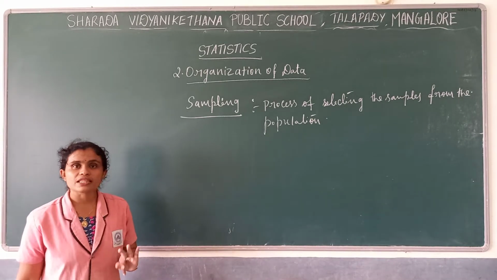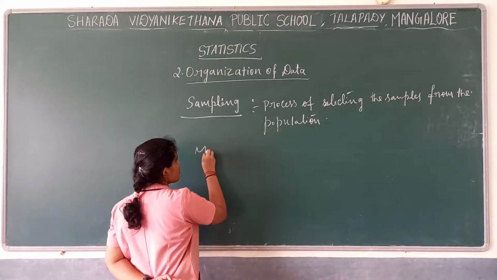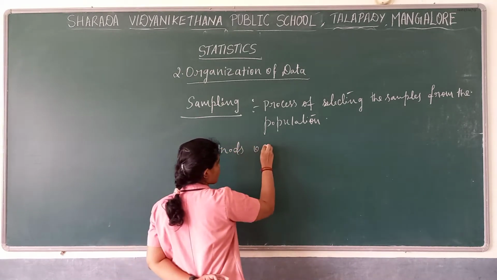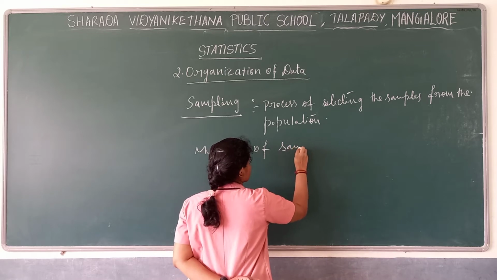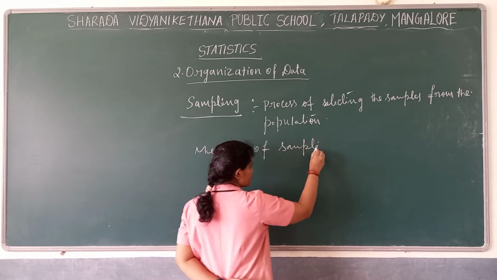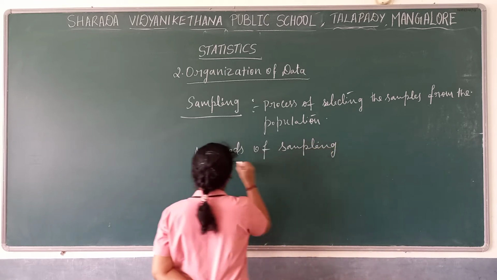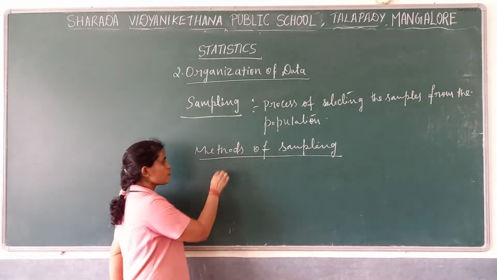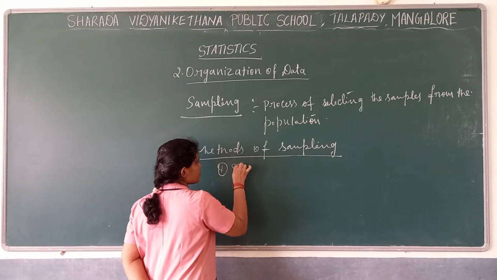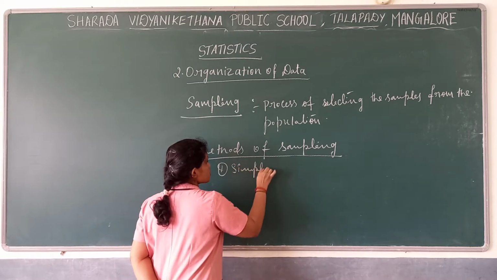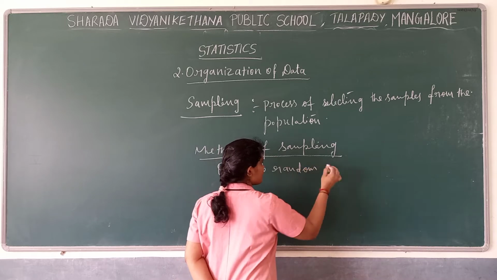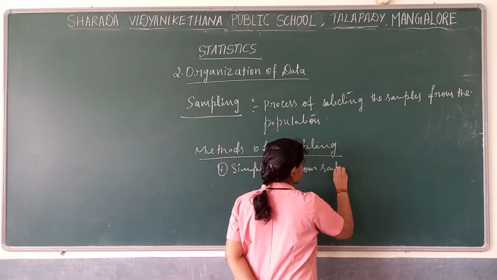Now, which are the methods of sampling? There are some methods of selecting that sample. So, methods of sampling. There are three methods mainly. The first one is simple random sampling.